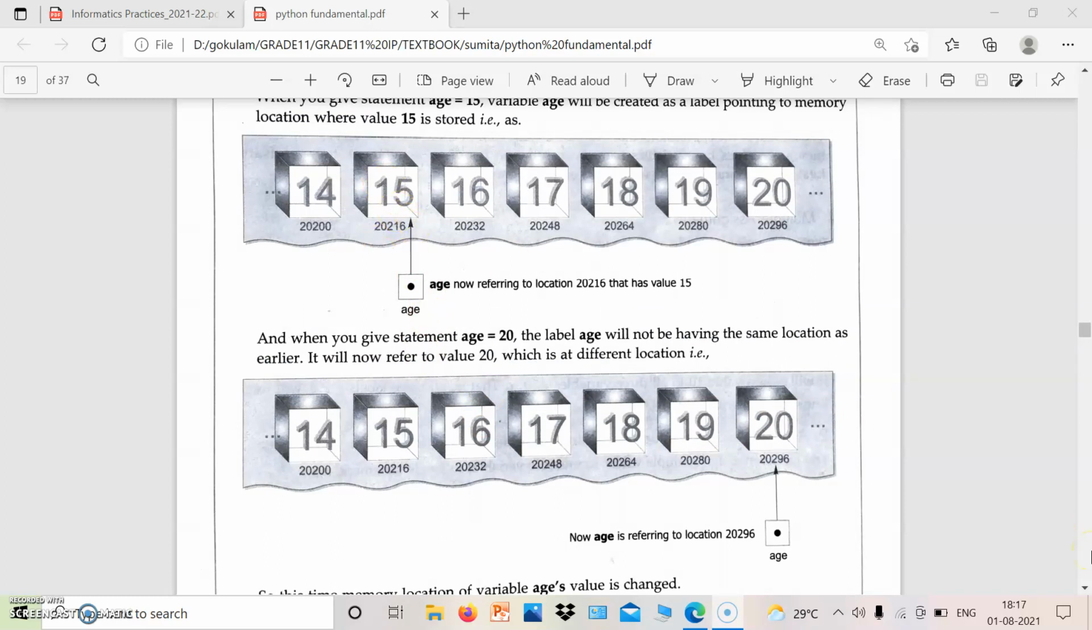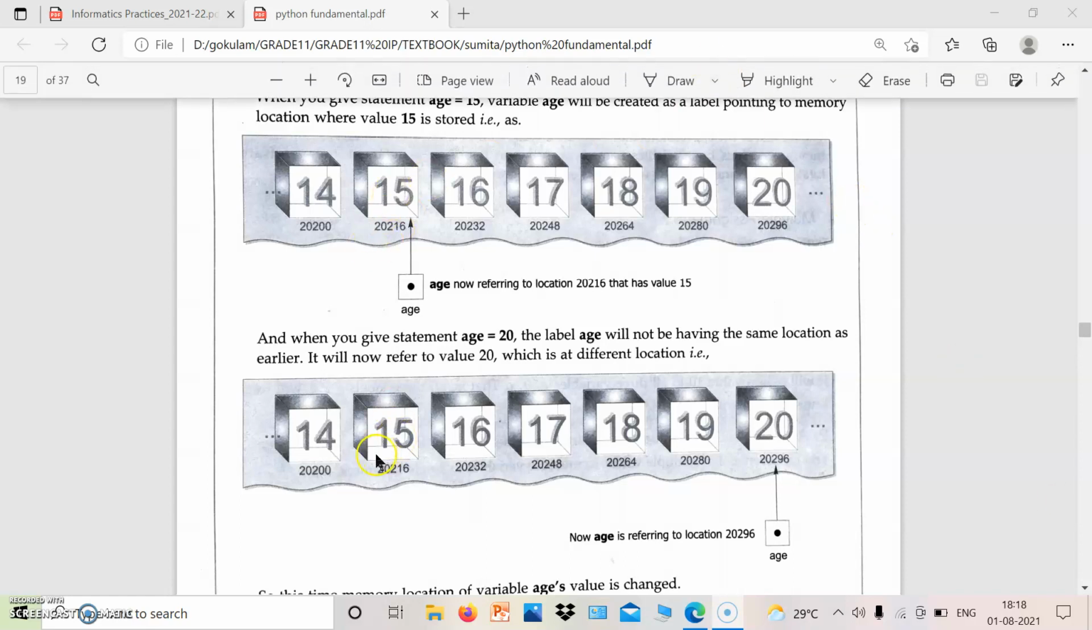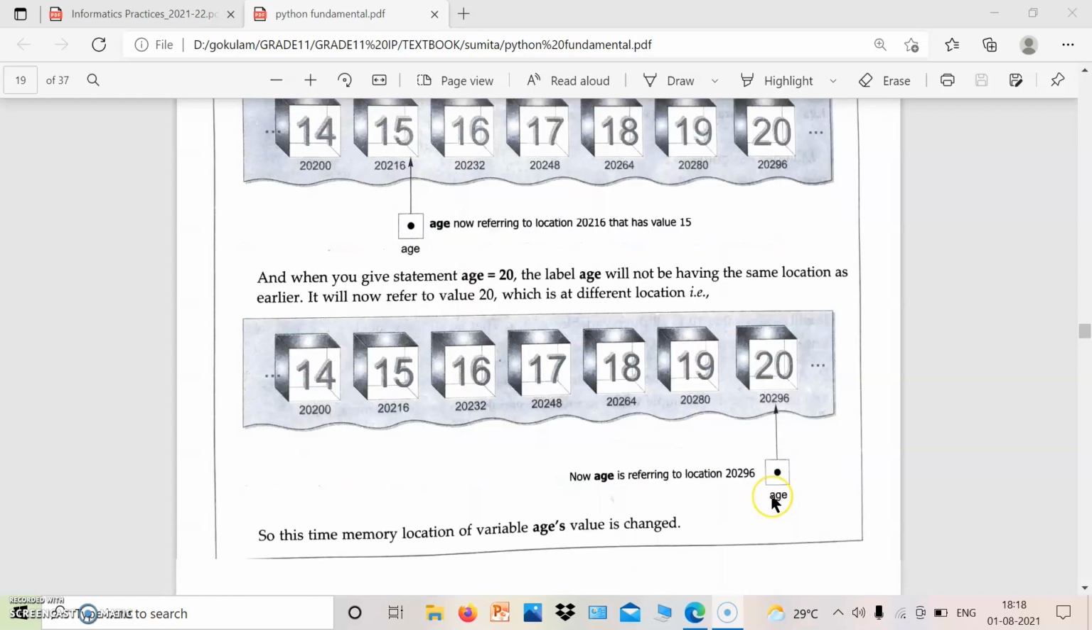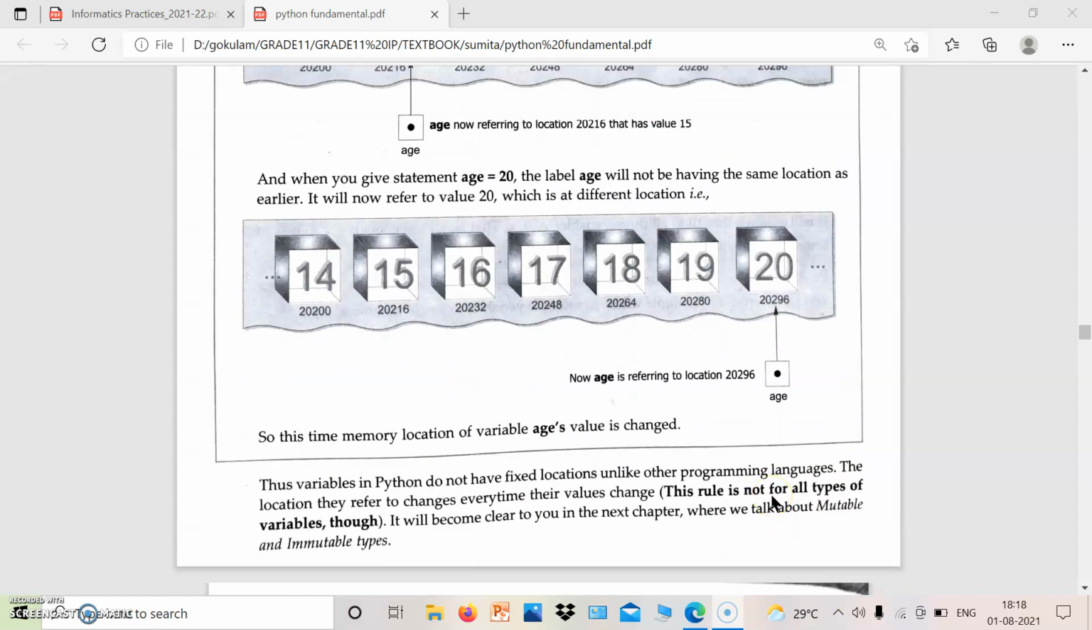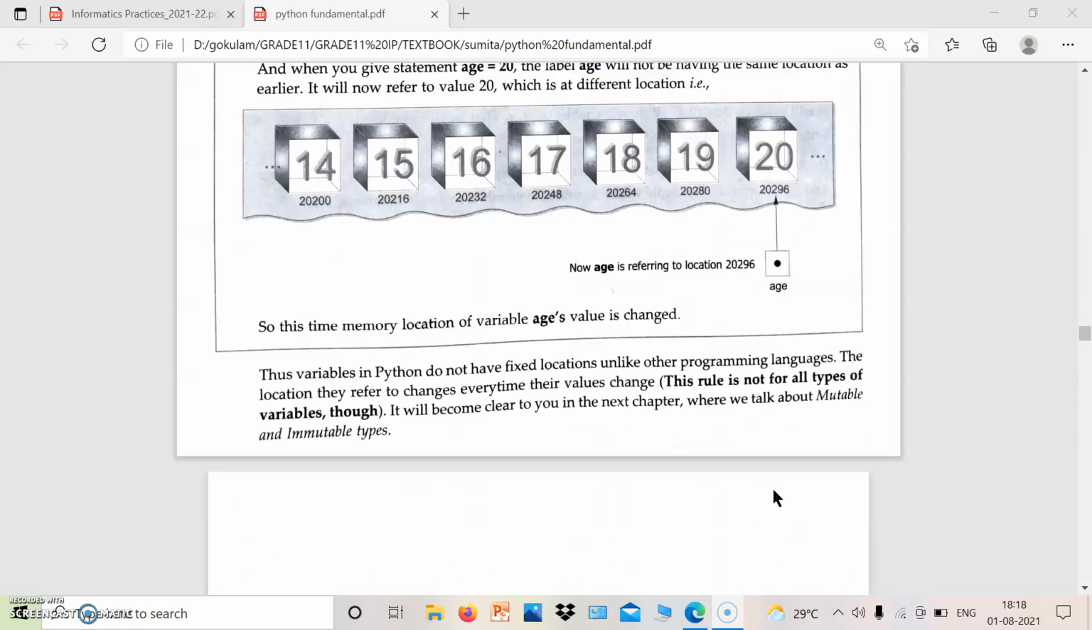In the programming languages we studied, like C and C++, the data is replaced, but here the previous data will remain in its corresponding position, and the label age points to another data, 20. So that's why it is said that Python does not create variables as storage containers.